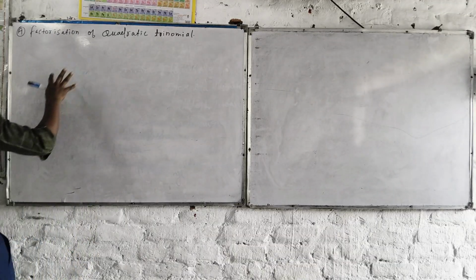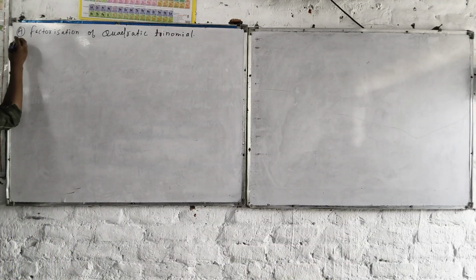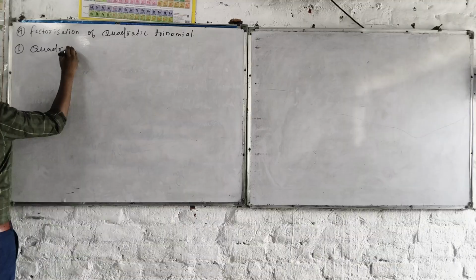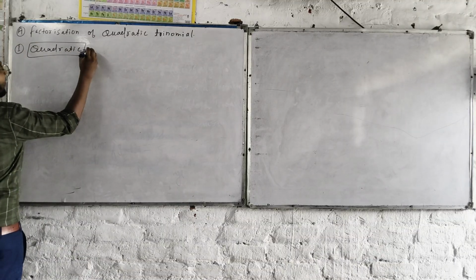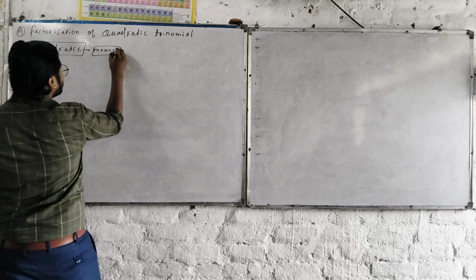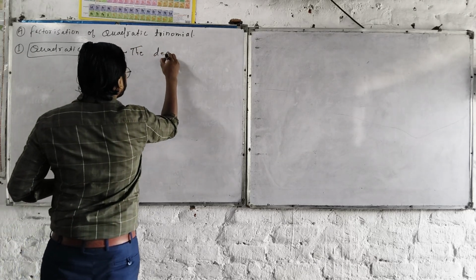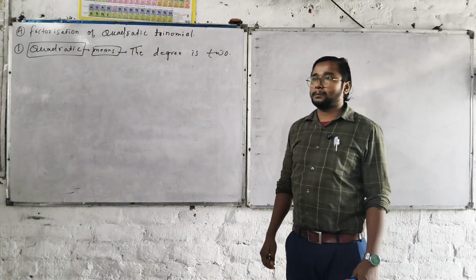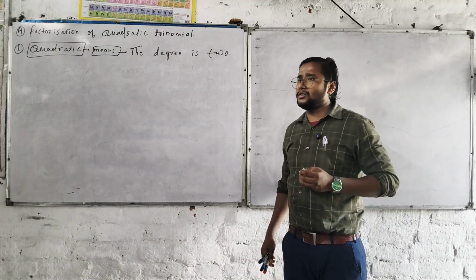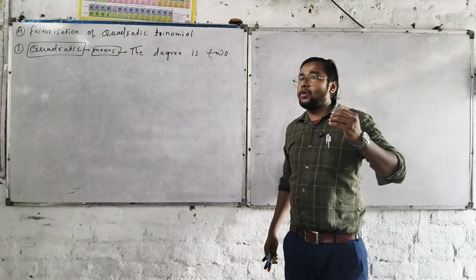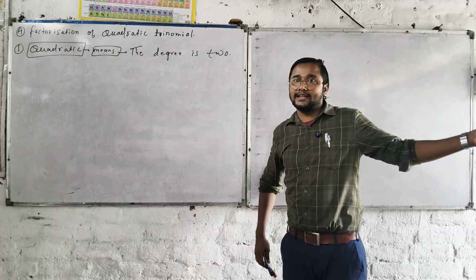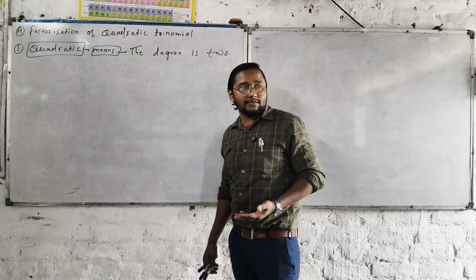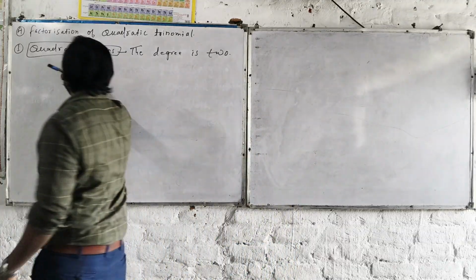Now look at the board. First of all, the word is quadratic. Quadratic means the degree is 2. See guys, we are not just going through all the definitions right now. When the quadratic equation starts, we'll discuss a lot of things at that time. But right now, our focus is on the quadratic trinomial. We're going to do the factorization of this one. Let's understand one by one. Quadratic means the degree is 2.